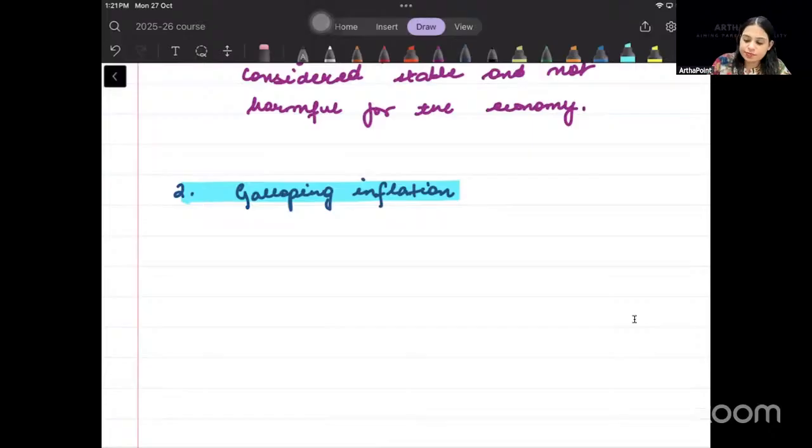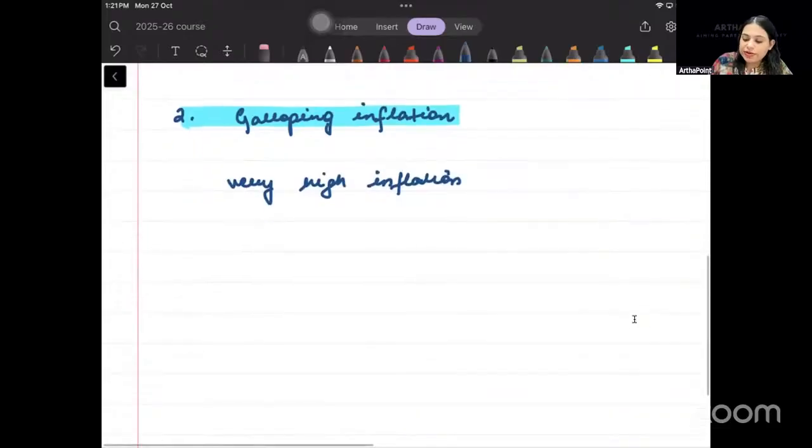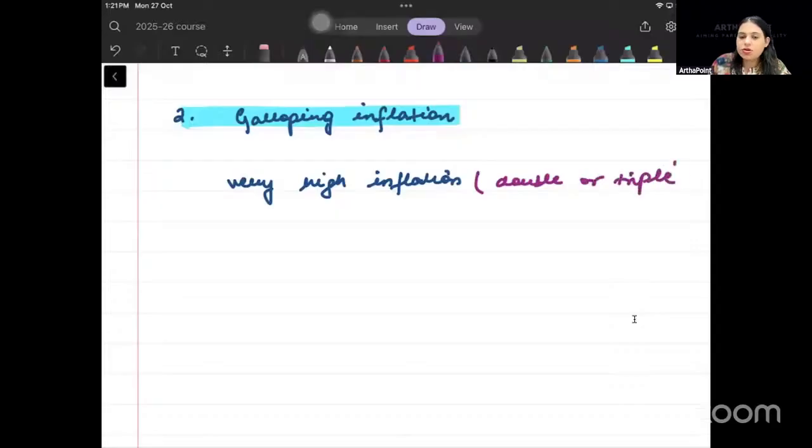Usually, this is in double or triple digits. Okay, माने it can be 20% also. It can be 700% also. Double भी हो सकता है, triple भी हो सकता है.